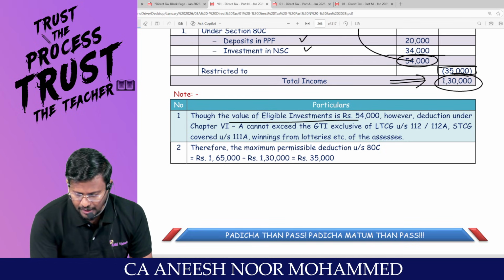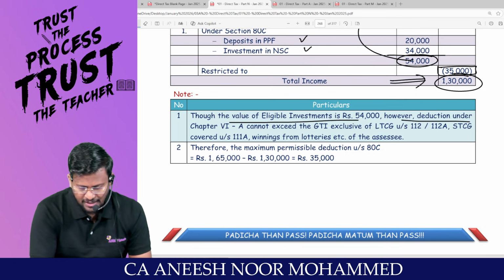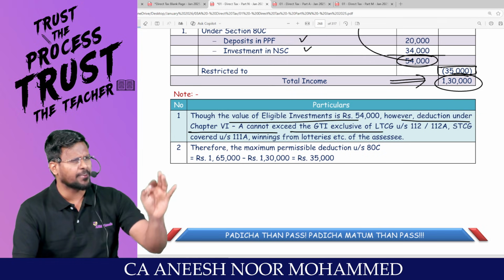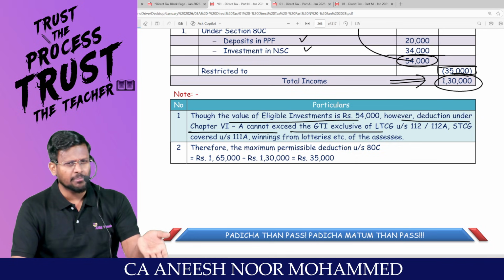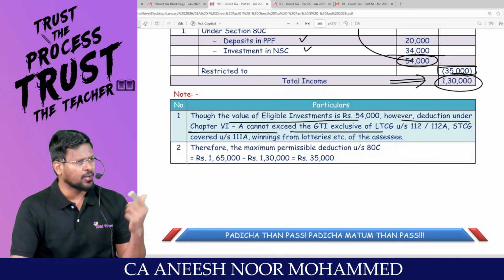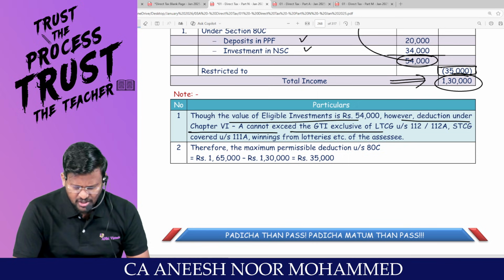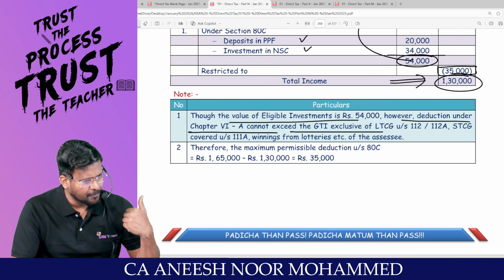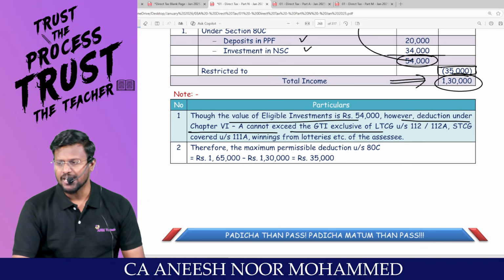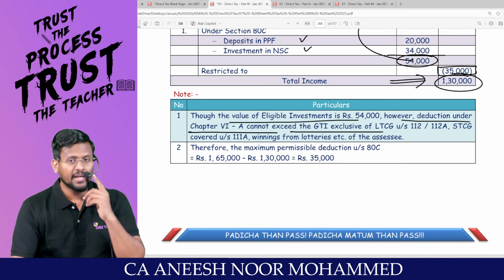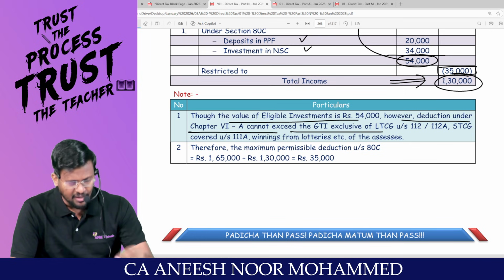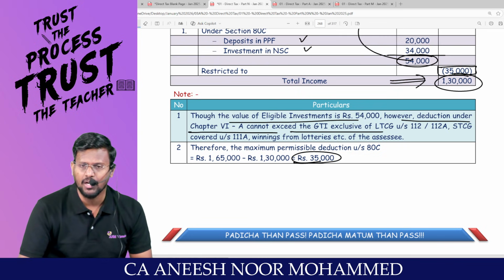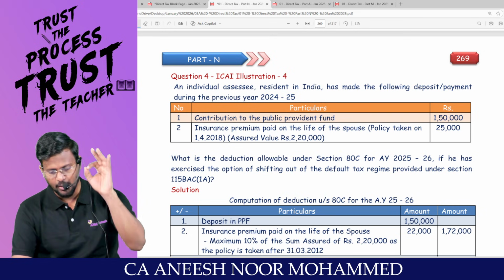So though the value of eligible investment is 54,000, deduction under Chapter 6A cannot exceed the gross total income, excluding long-term capital gain under 112. Sir, because that long-term capital gain is going to be taxed at special rate. 112A long-term capital gain is going to be taxed at special rate. Short-term capital gain covered under 111A, because short-term capital gain is going to be taxed at special rate. Winning from lottery, which is casual income, is going to be taxed at special rate. Any income which is going to be taxed at special rate, against that income Chapter 6A deduction will not be allowed. Therefore, the maximum permissible deduction under 80C will only be 35,000. Are you all really with me?